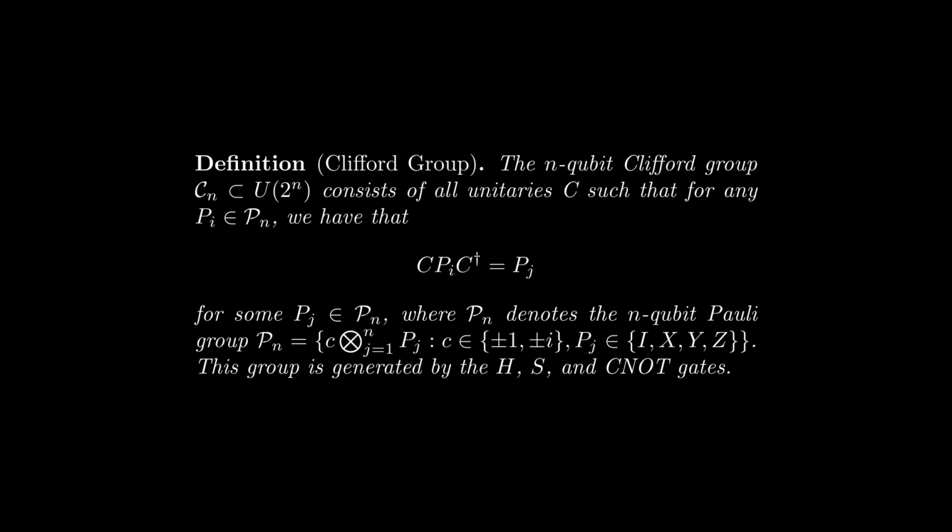meaning it includes many of the gates that we've already talked about, like the Pauli gates, for example, which can be formed by composing H and S gates. Note that, of course, because this is a group, there is closure under multiplication, meaning that Clifford operators can only multiply to form other Cliffords, of which there are only finitely many for each dimension. After all, there are only so many permutations of Pauli matrices. Consequently, to get operators outside of this group, we need a non-Clifford operator. This is exactly where the T gate comes into play.